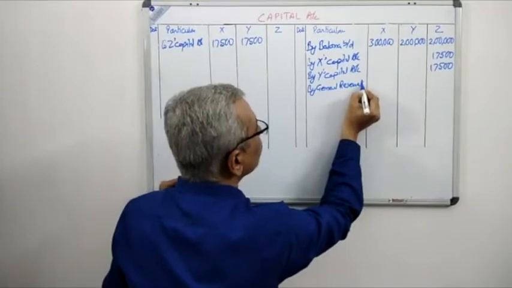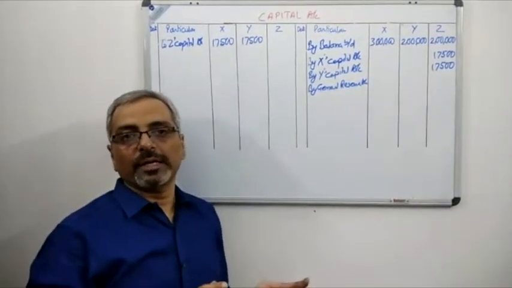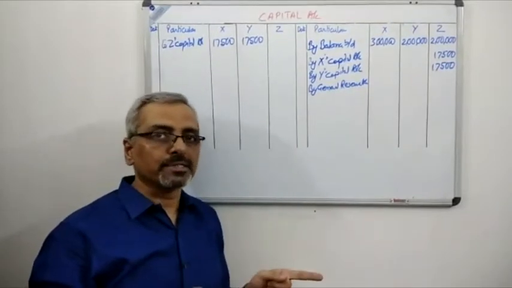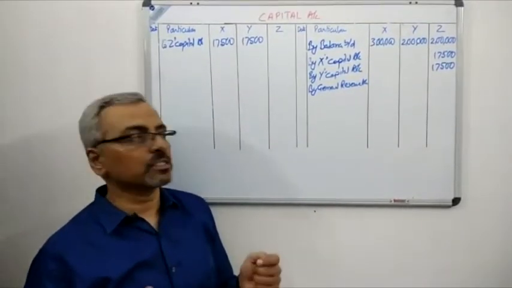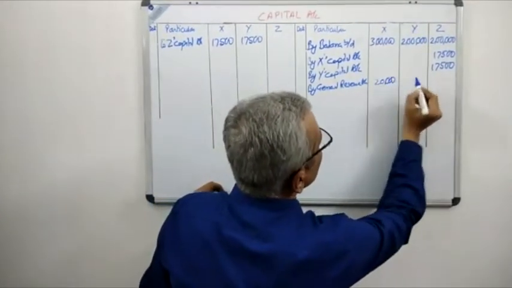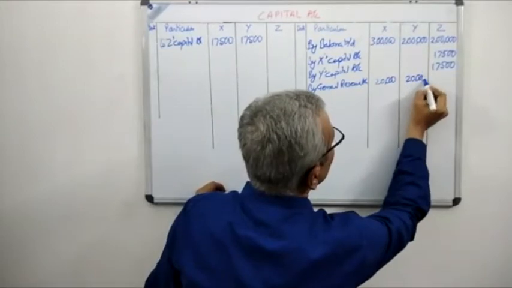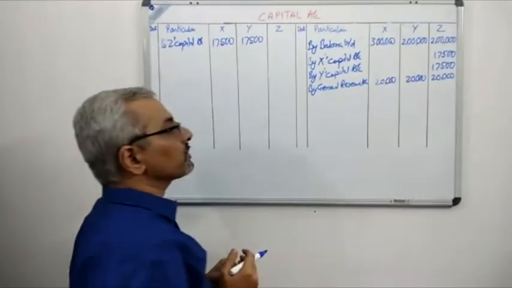And if you remember, the general reserve given in the question was 60,000, which will be divided among all the three partners. We have already passed the journal entry for that, and that is 20,000, 20,000, 20,000 for each partner. So we are passing that entry over here, 20,000, 20,000 and 20,000. So this is the entry for the general reserve.